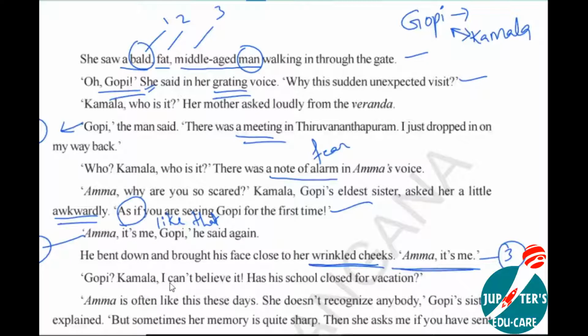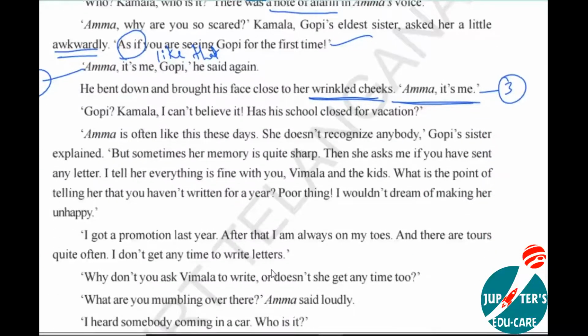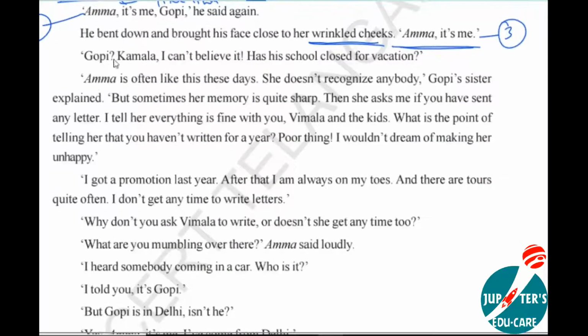Gopi, Kamala is saying, I can't believe it. Has his school closed for vacation? Gopi is speaking to Kamala. Has his school really closed for a vacation? Now she is saying it. Who is saying? Kamala is speaking.